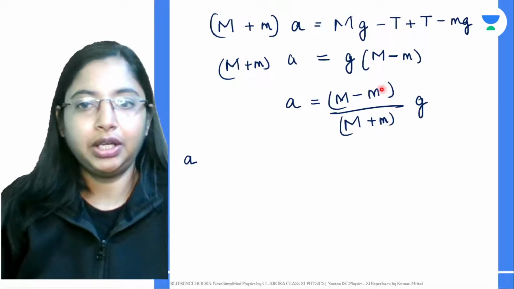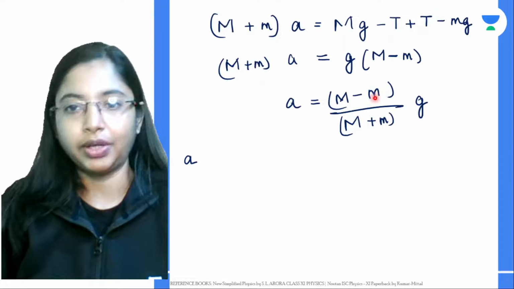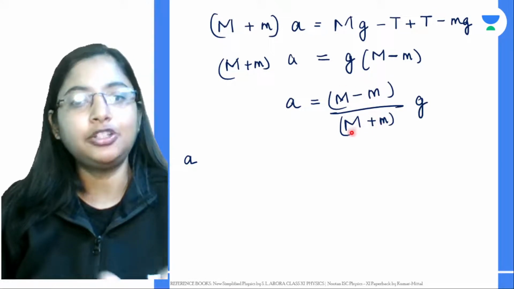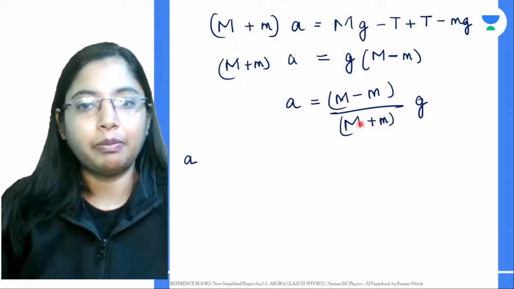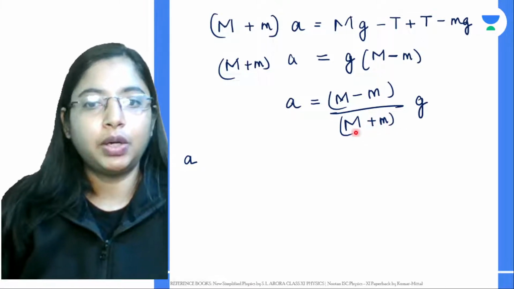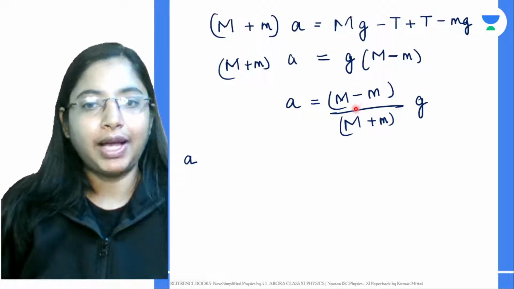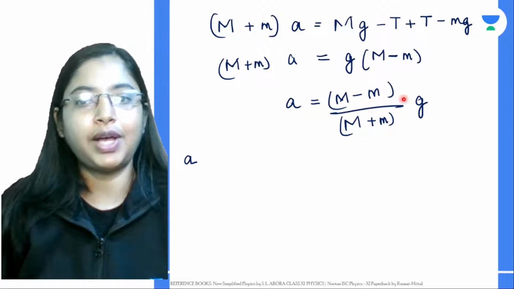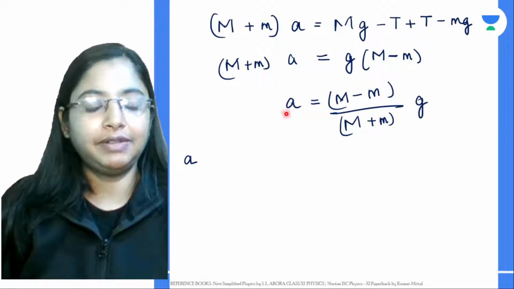Here we are subtracting two quantities in the numerator, and dividing by the addition of these two quantities, so this quantity becomes smaller. This value times g will be your acceleration.